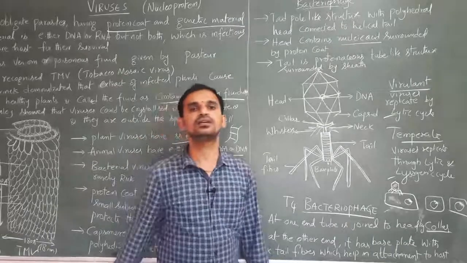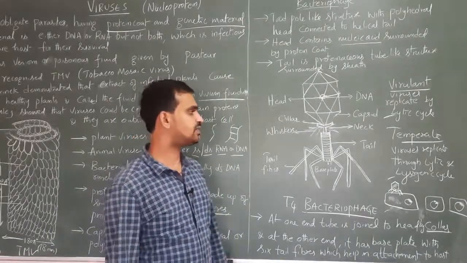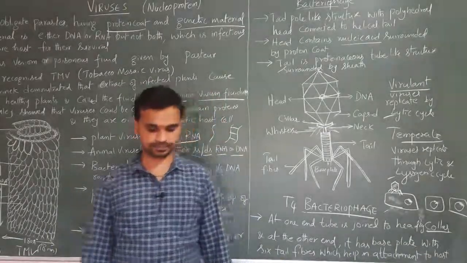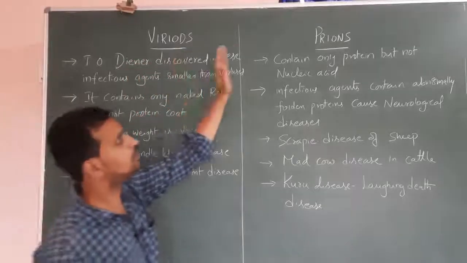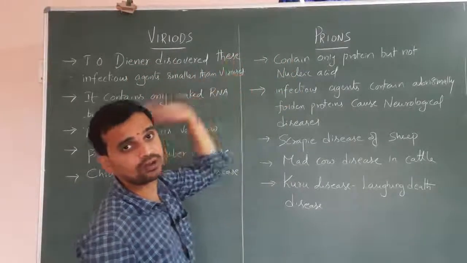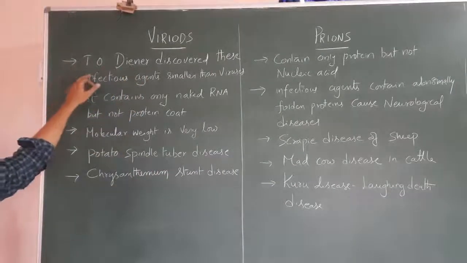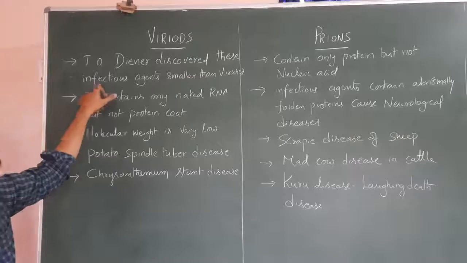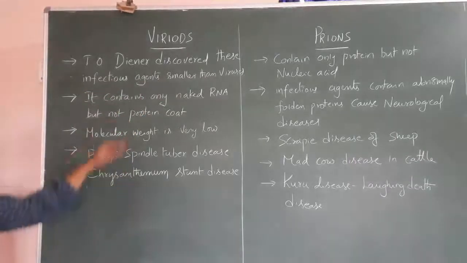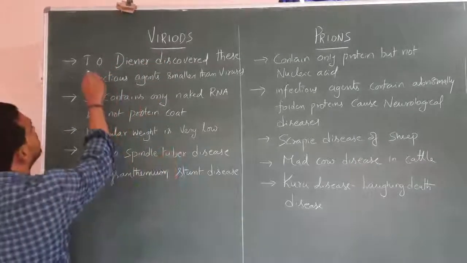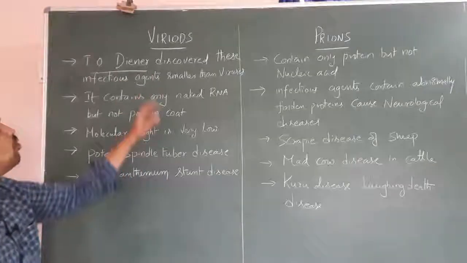Next, coming to the viroids and prions. Viroids and prions also, they do not have the cell structure. So first coming to the viroids. T.O. Diener discovered these infectious agents smaller than viruses. So who discovered the viroids? T.O. Diener. So T.O. Diener discovered the viroids.